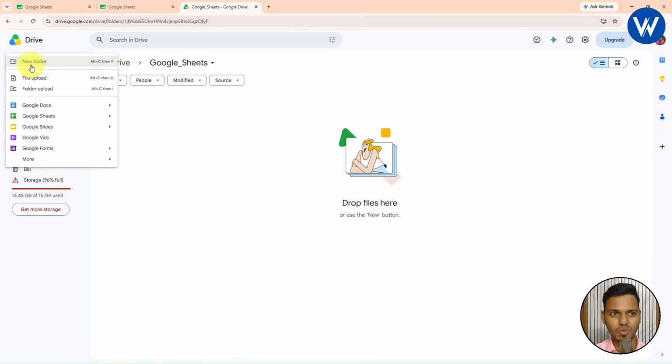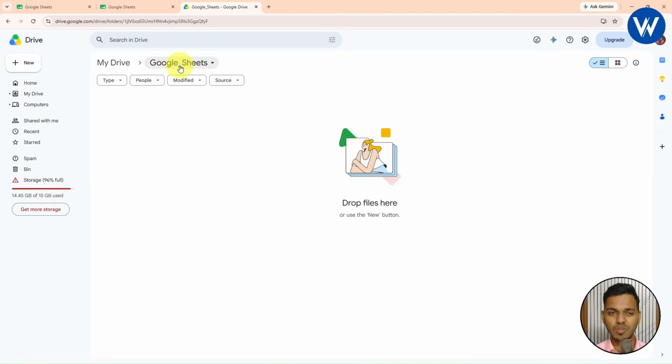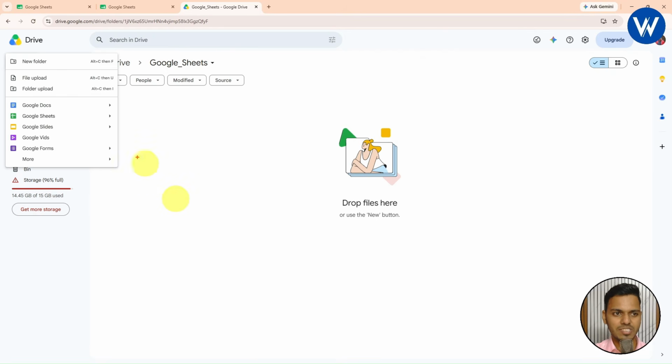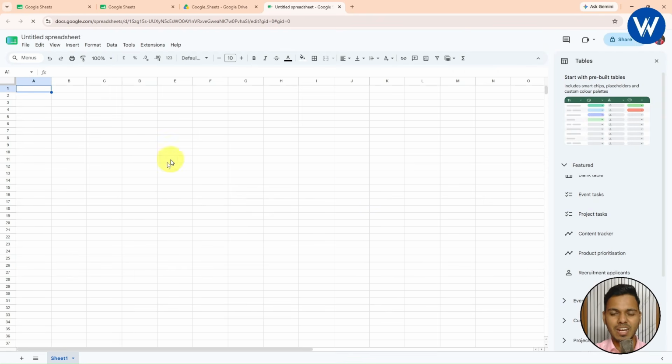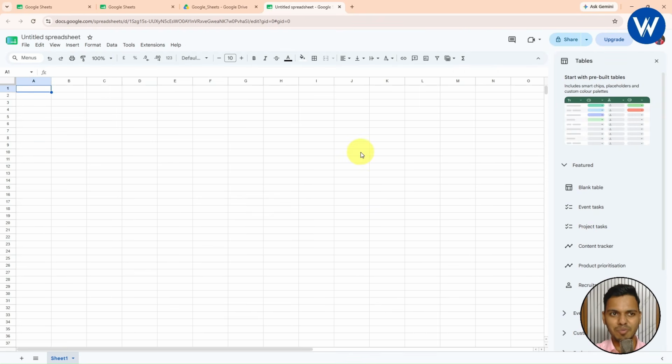If you want to open Google Sheet, you just need to click on the plus icon. You need to go inside the Google Sheets folder. Now click on the plus icon, and here you can see the Google Sheet option is available. I will simply click on Google Sheet. Once you click, wait for a few seconds, and finally a blank worksheet will be opened.